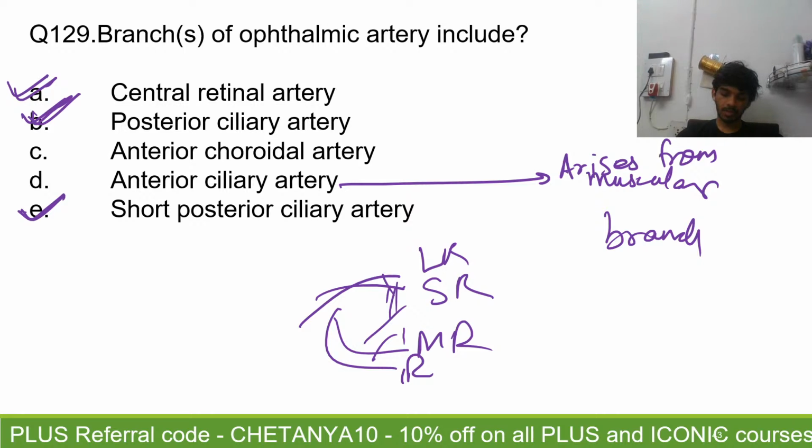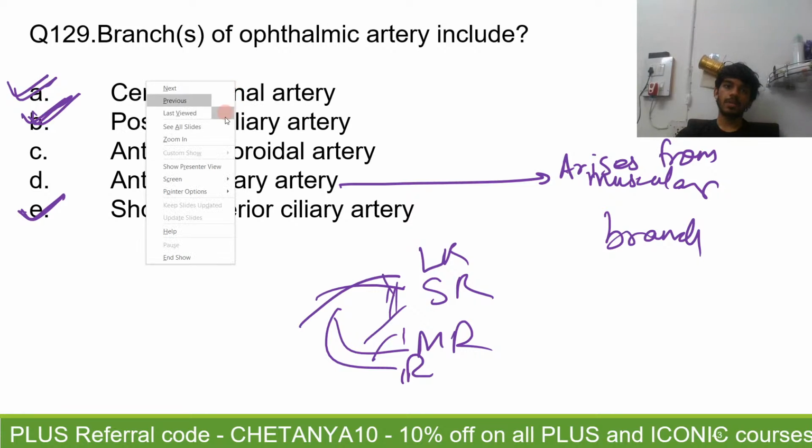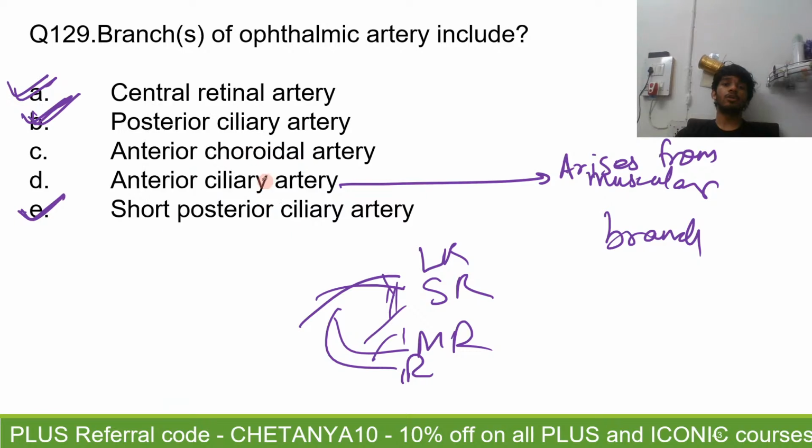Okay. So what are the branches of the ophthalmic artery? Let's go through all the branches once, just to give you an idea, so that you are able to recall all the branches. First is the lacrimal artery. So we'll change the pen color.